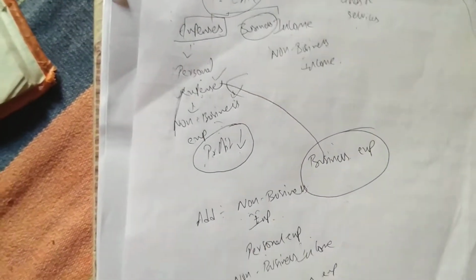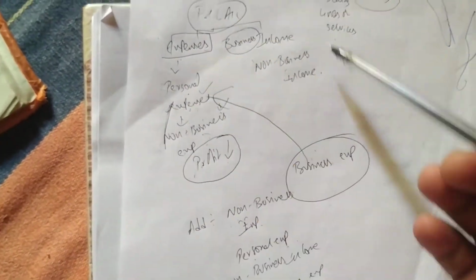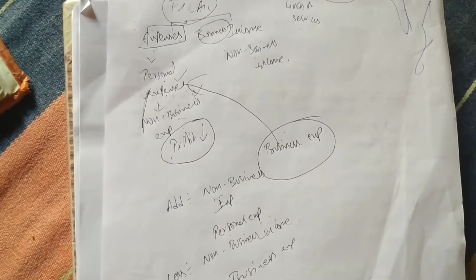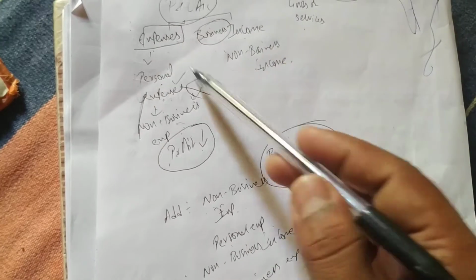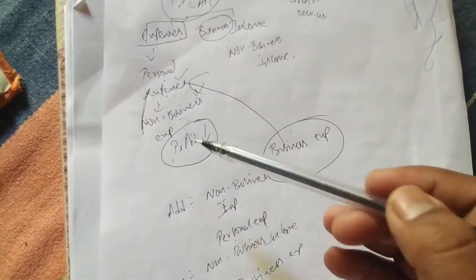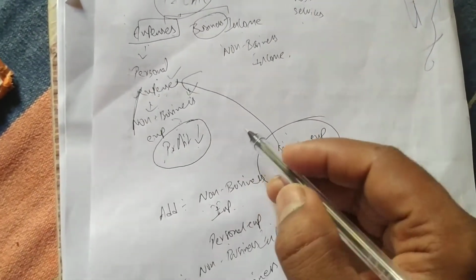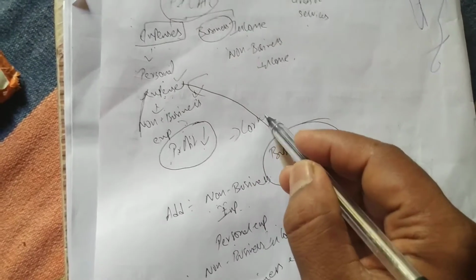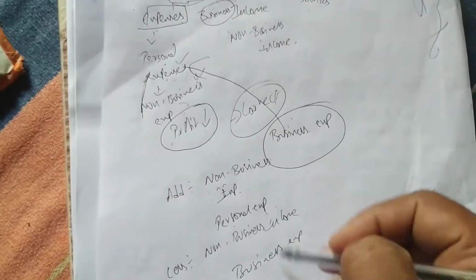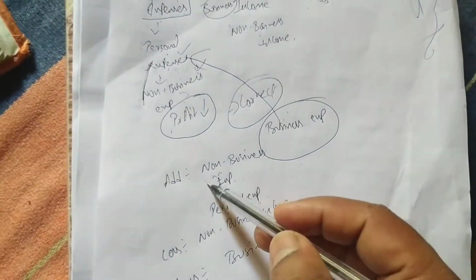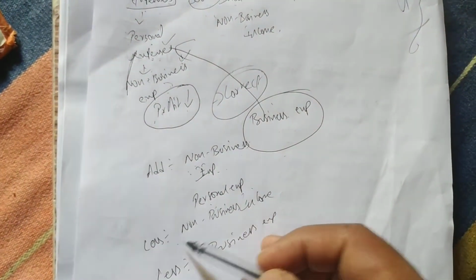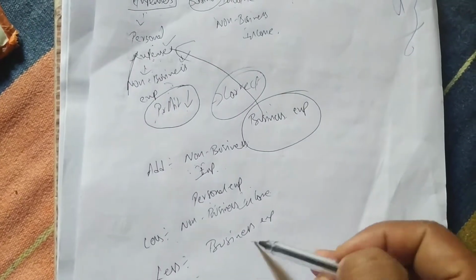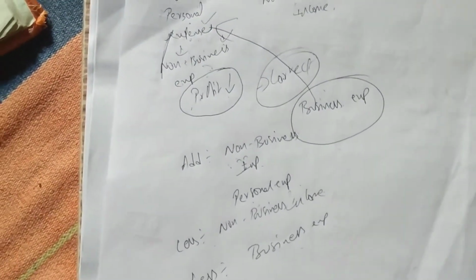Why I am saying this: in the question he will prepare the profit and loss account and give it to you. He will give the profit also, and all these incomes and expenses. From that you have to find out the correct profit. To find out the correct profit, we have to add non-business expenses and personal expenses, and deduct non-business income and business expenses. Then we get the correct profit.